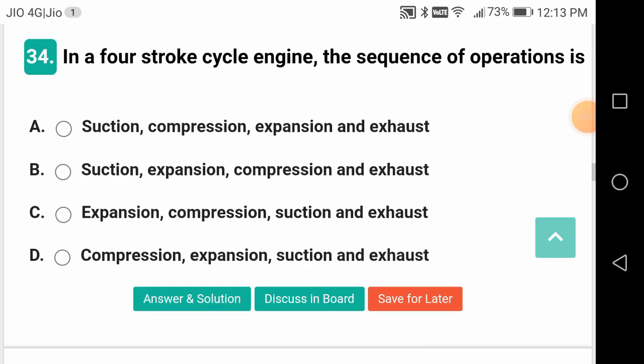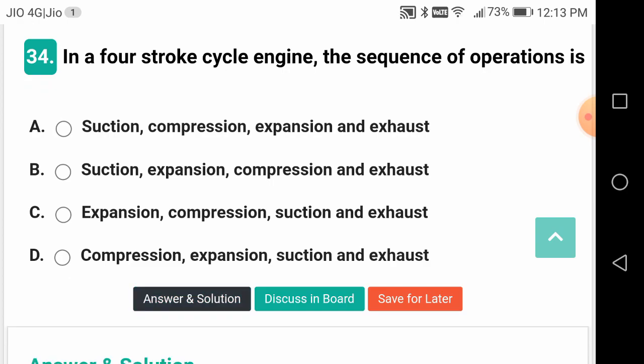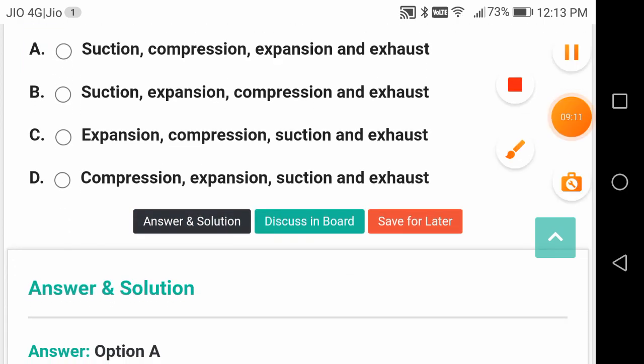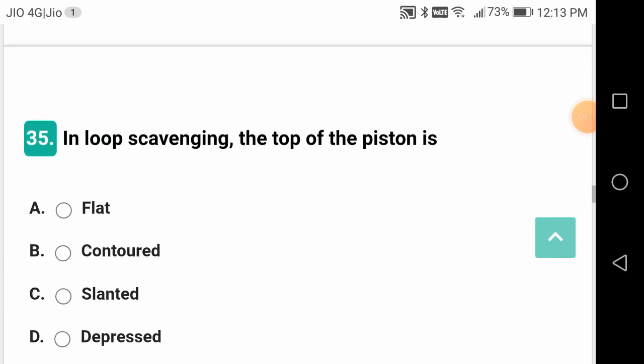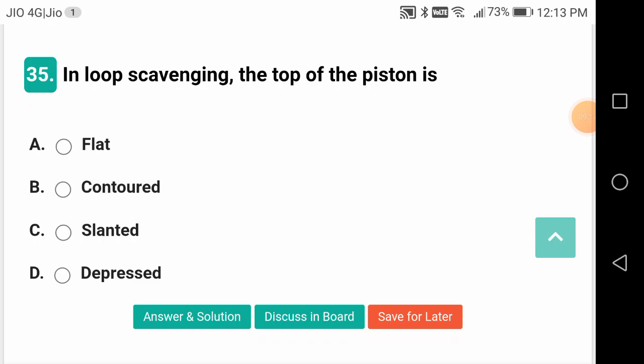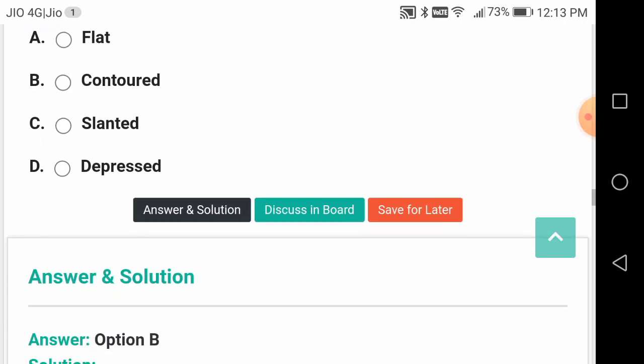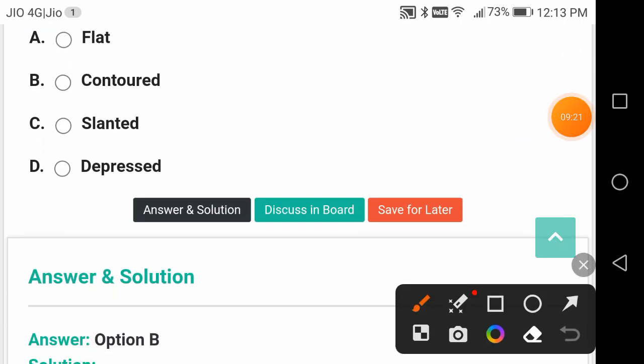In a 4-stroke cycle engine, the sequence of operation is suction, compression, then expansion and exhaust. The correct answer is A. In a loop scavenging, the top of the piston is how it is? It is contoured.